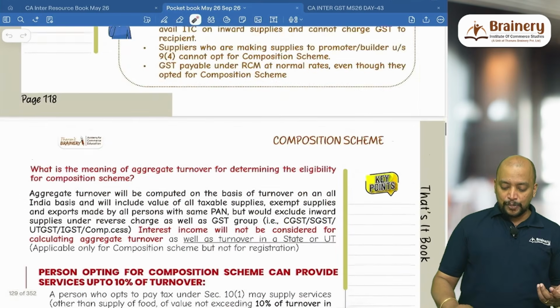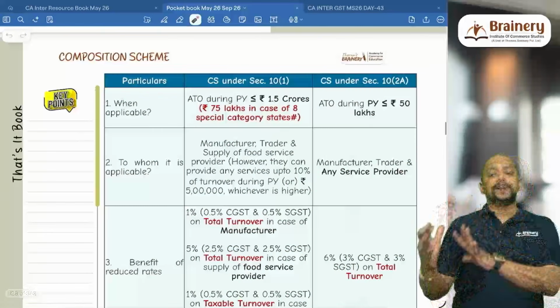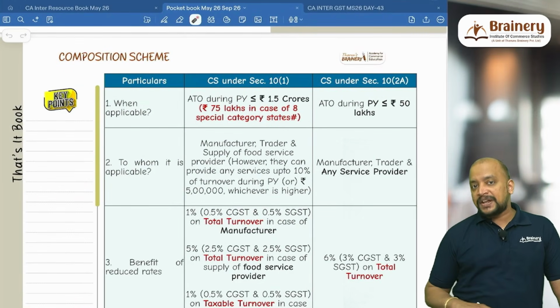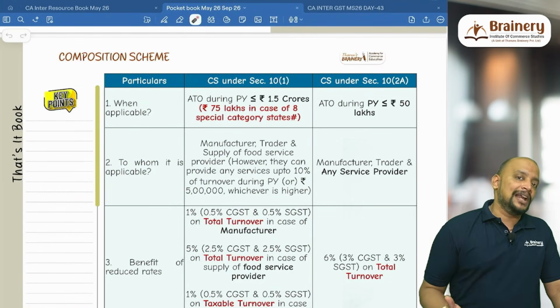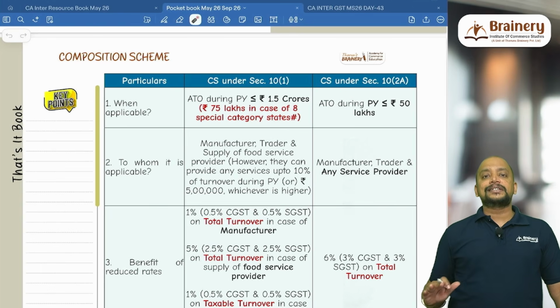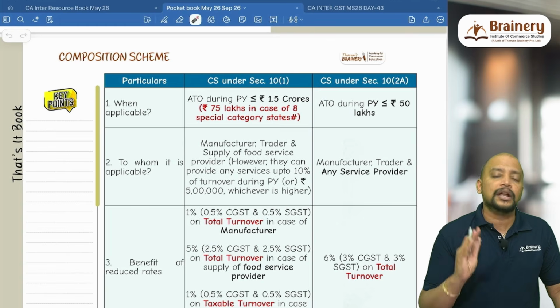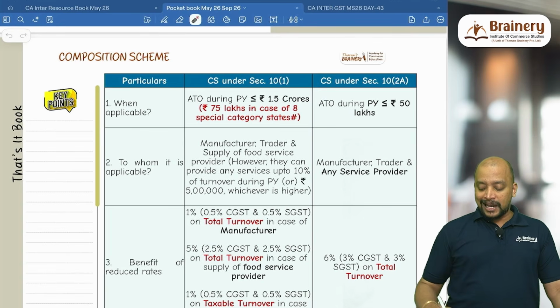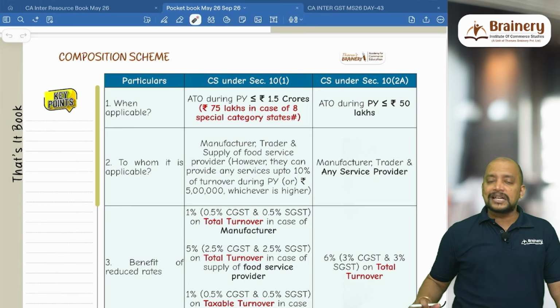So that is this point. When 10(2)(a) is applicable: 10(2)(a) is applicable if aggregate turnover during the previous year does not exceed 50 lakhs, and we don't have any special states or other states like that. All states it will be 50 lakhs, and it is aggregate turnover to be counted on all India basis. And to whom is it applicable? Again, manufacturer, trader, any service provider.